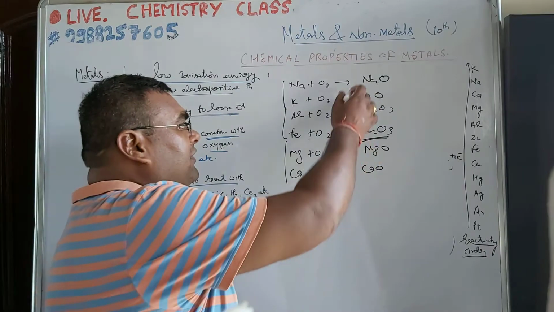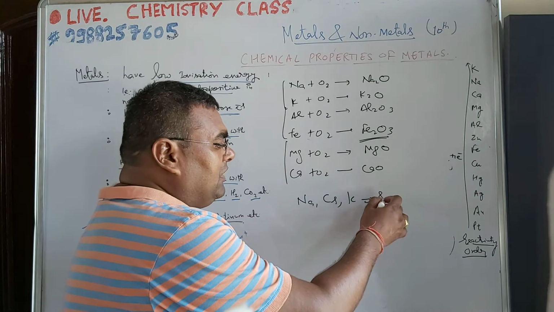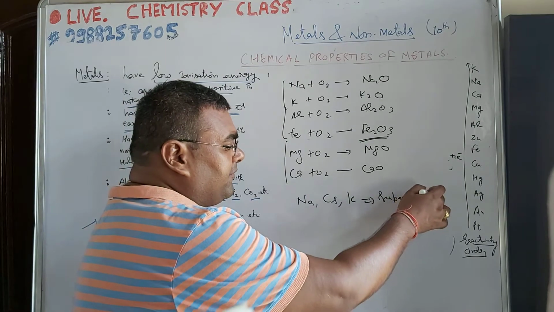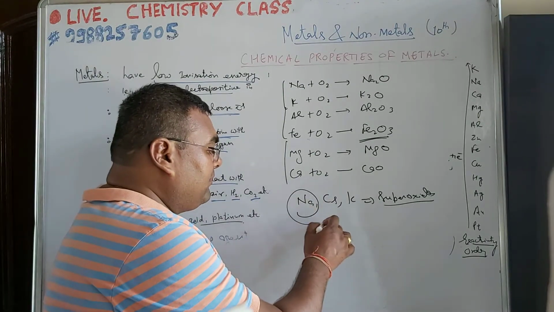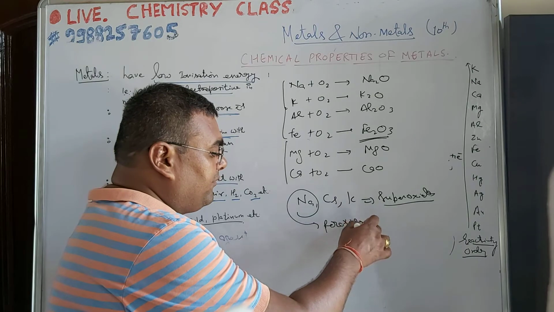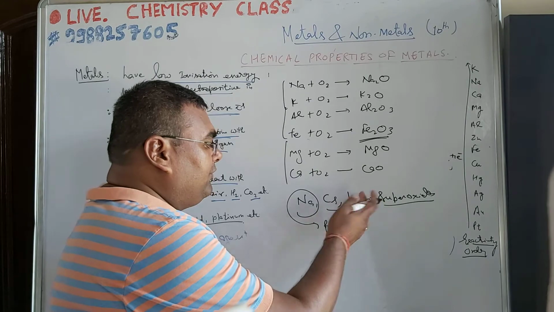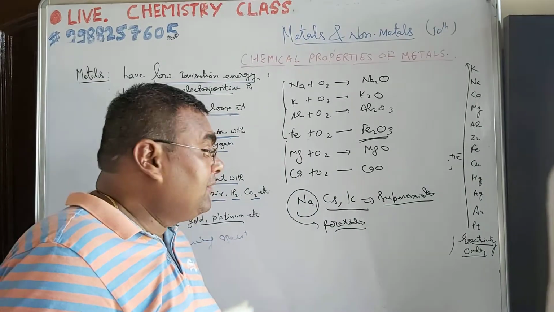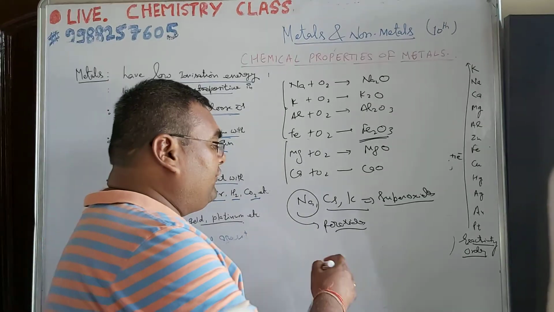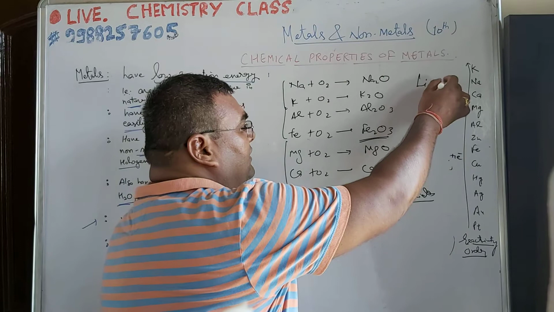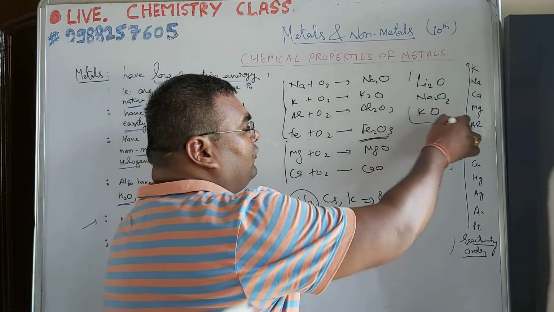Some metals are very reactive like sodium, cesium, potassium. All these can also form superoxides due to their greater reactivity. Sodium also can form peroxide. Sodium forms peroxide and the remaining cesium, francium, rubidium, potassium, these can form superoxides. Reactivity, oxygen proportions. Do you know? This is the lithium oxide, this is the sodium peroxide and this is the potassium superoxide.